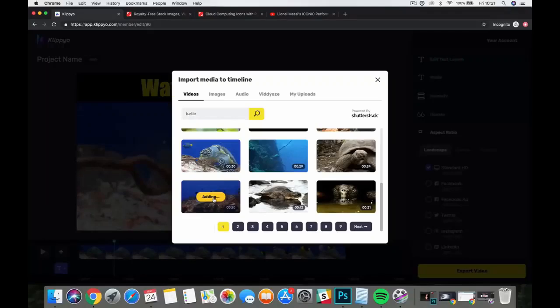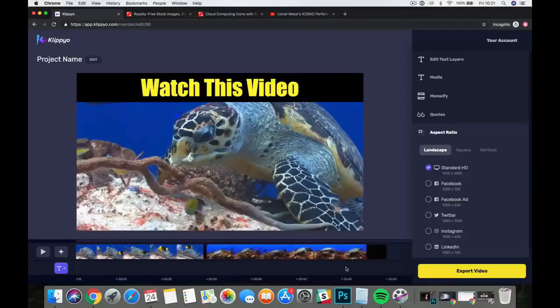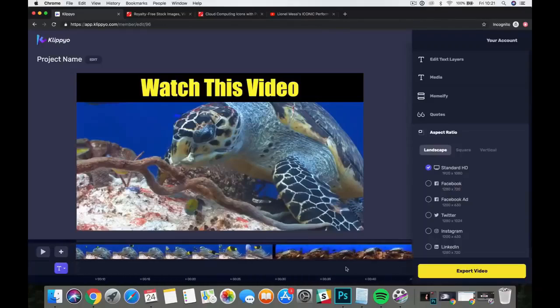So the next time a user uses that exact clip, it's already cached on our server and we'll pull it in instantly. Okay, so there we go. It's imported now, and it's always going to import at the end of the actual editor here. And you can scale this along as you grow your video.